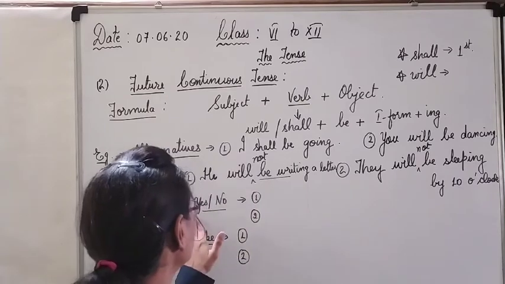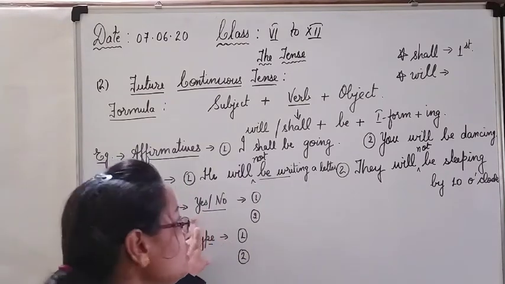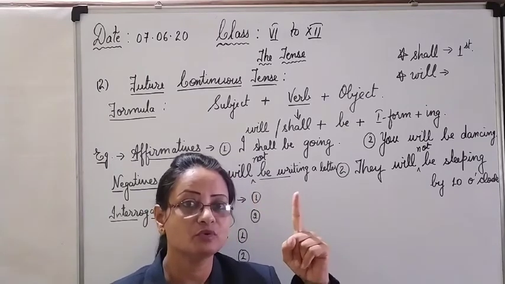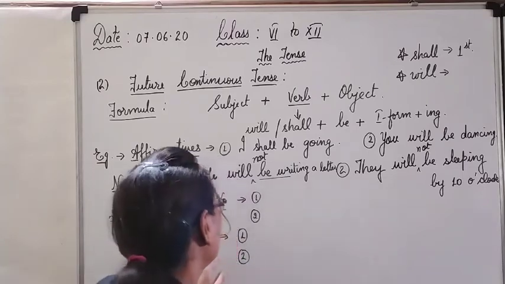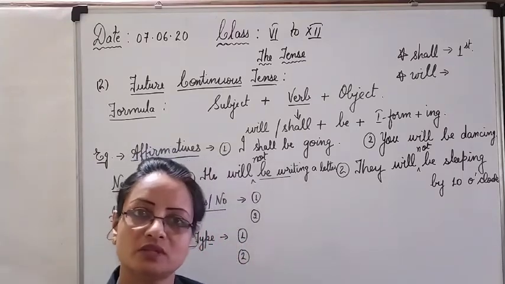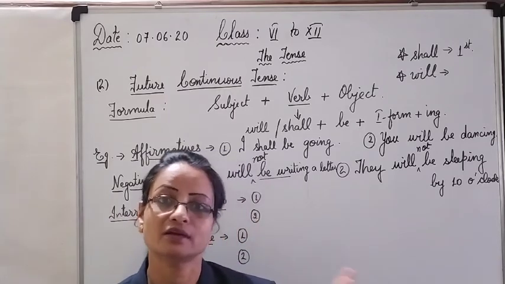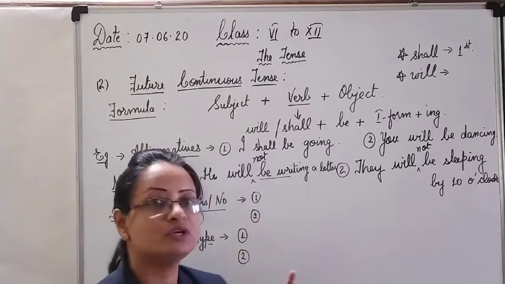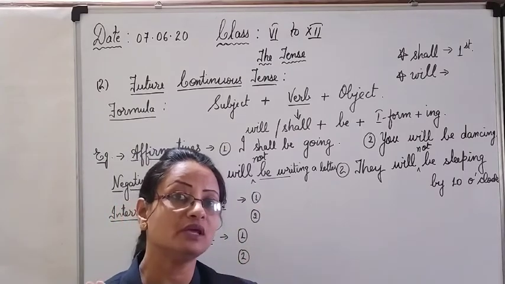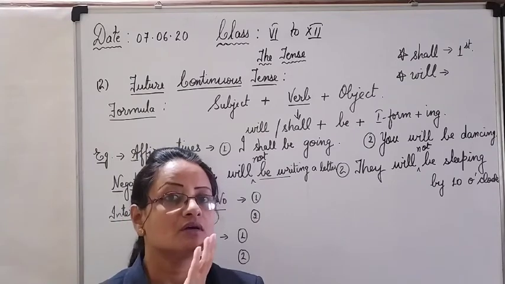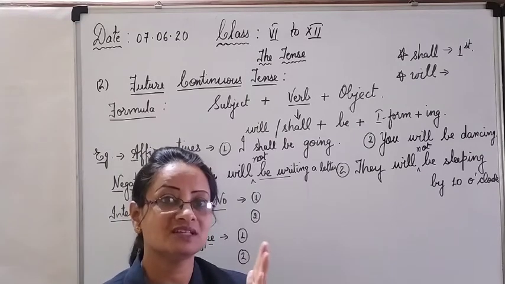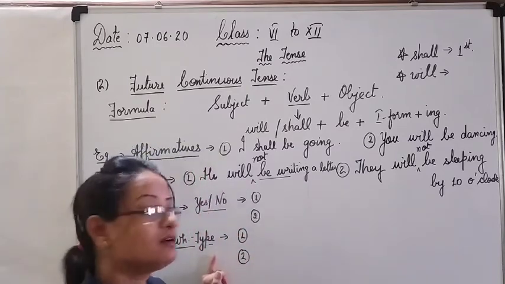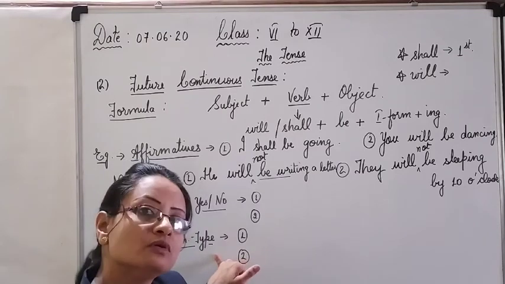Yes. Now comes interrogatives. Again, as I have told you, we have the classification into two: yes or no type questions and WH questions. In yes or no type questions, they start with a helping verb and are answered in either yes or no. That's why they are known as yes or no questions. And the WH type of question carries a WH word at the beginning. No doubt the question starts with the helping verb itself, but one more WH word is there in the beginning, and a question mark is at the end. So it forms the WH type of questions.